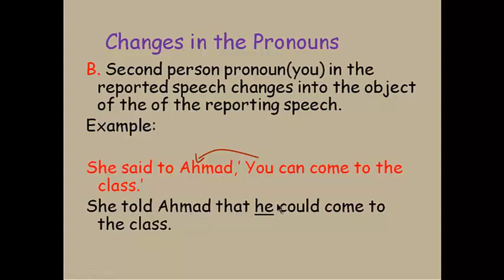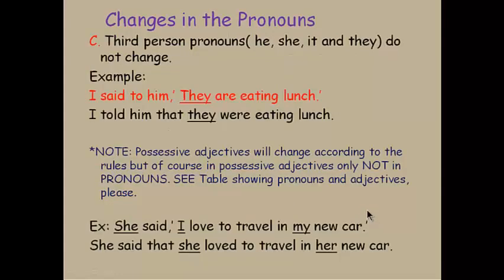She told Ahmad that he could come to the class. Third person pronouns do not change. He, she, it, and they are third person pronouns. In the given examples, you can see that there is no change in these pronouns. I said to him, "They are eating lunch." I told him that they were eating lunch.